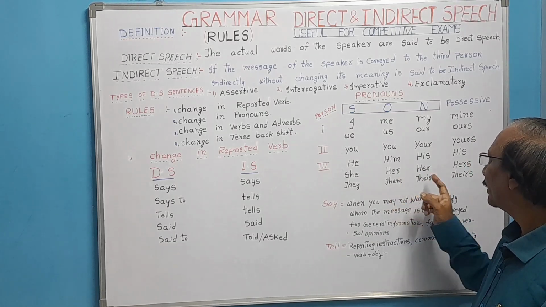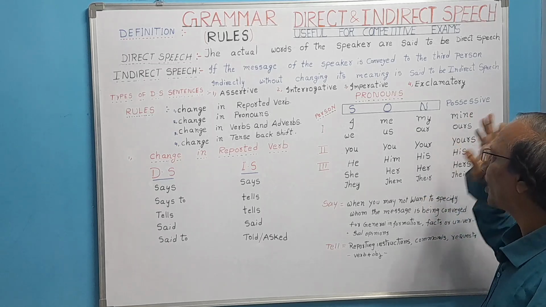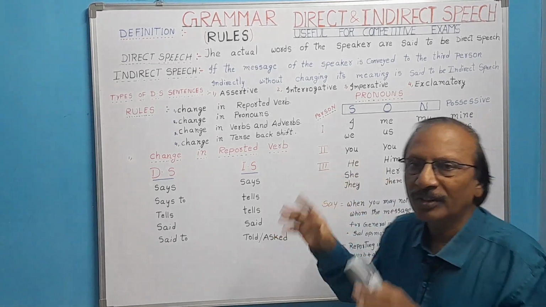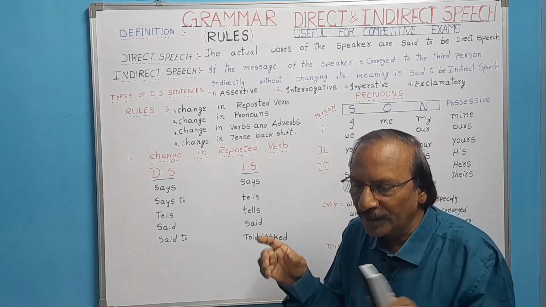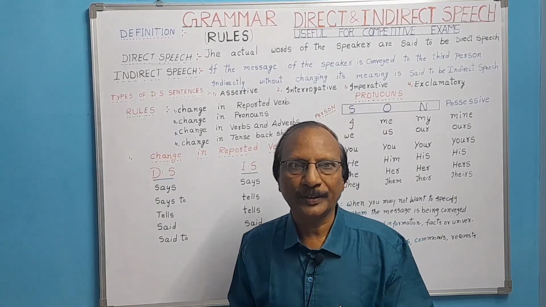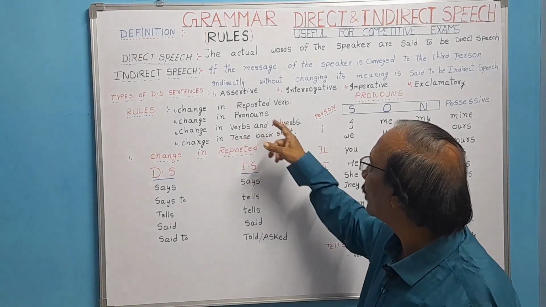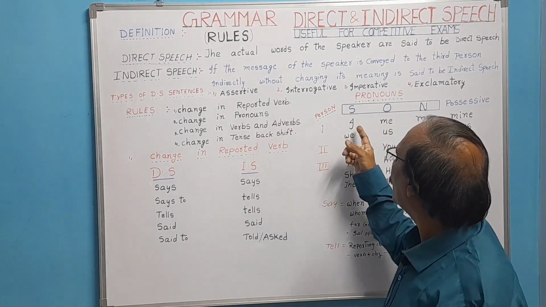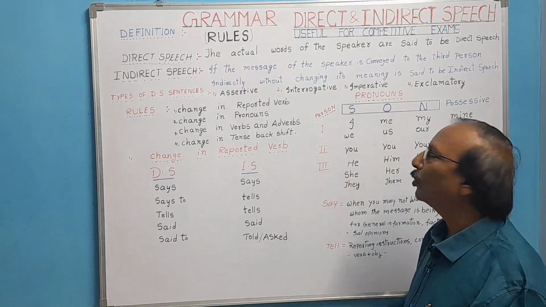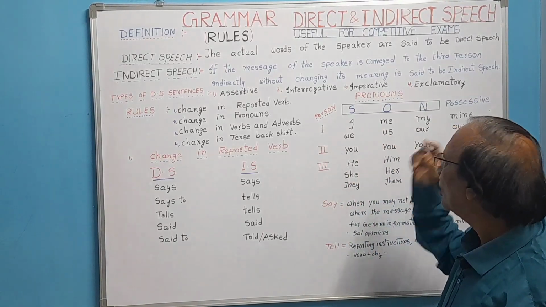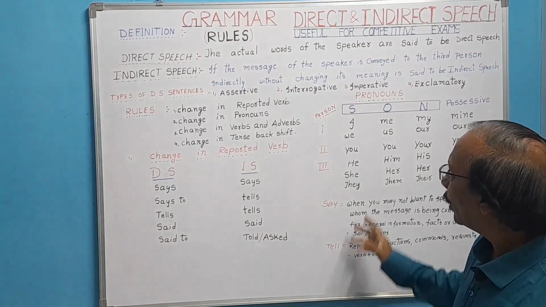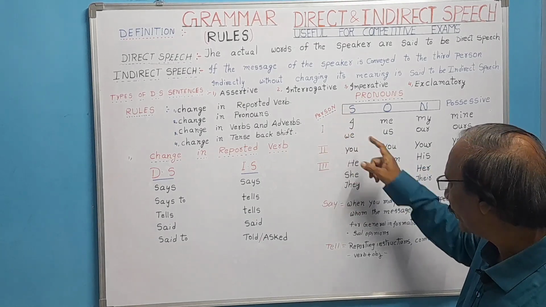Them is the object, their, theirs, possessive pronouns. We come across these when changing direct speech to indirect speech. When we come across I, it may be changed into me. We will be changed to us. These are first person, second person, third person.